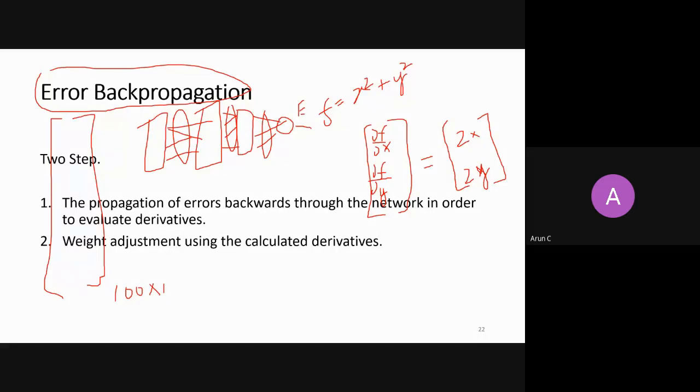Somebody is asking what parameters are, as in AI. Parameters, I am talking about W1, W2, W3, W4, right? With these W's, I was calculating A, and with those A's, I am calculating some Z's, and with those Z's, I was calculating some YK, and with these YK's, I was calculating some errors, right? So it is all chain rule. It's a cascading problem. With W, I will calculate A, with A, Z, and with Z, Y. You will see clearly when I show you an example, right?